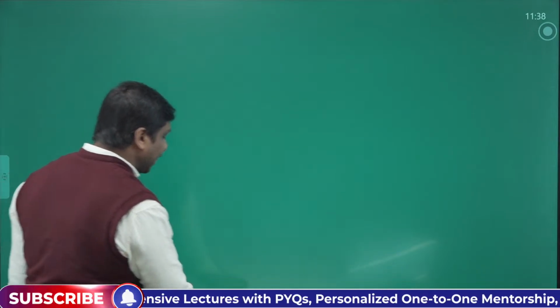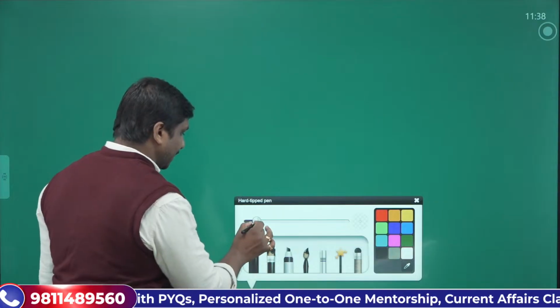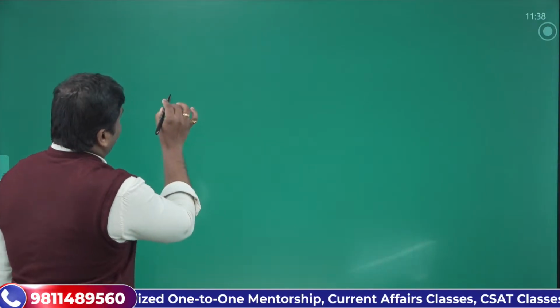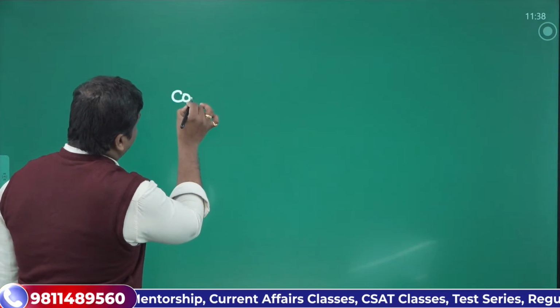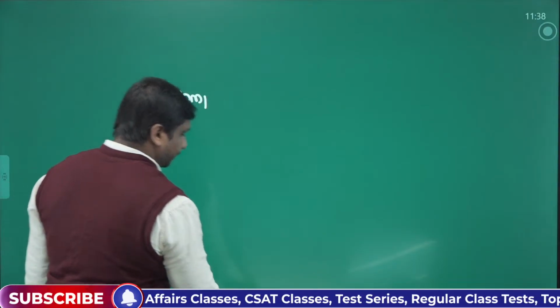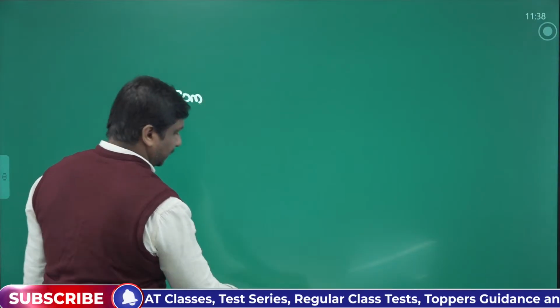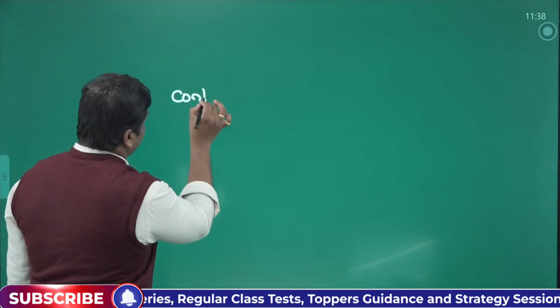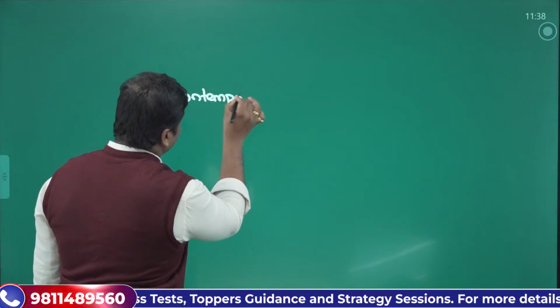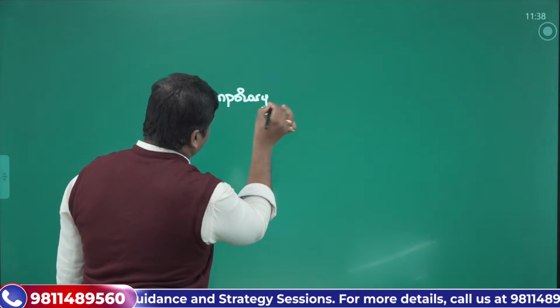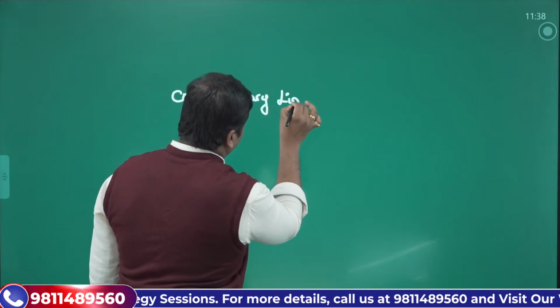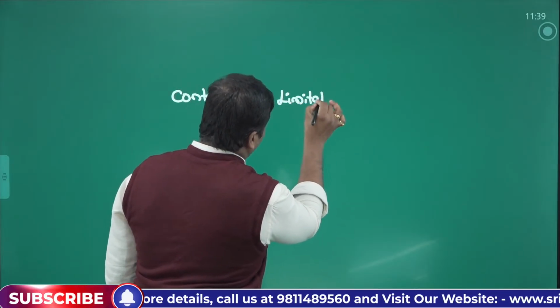Whatever comes your way, you can just mention. Contemporary limitations or contemporary problems.